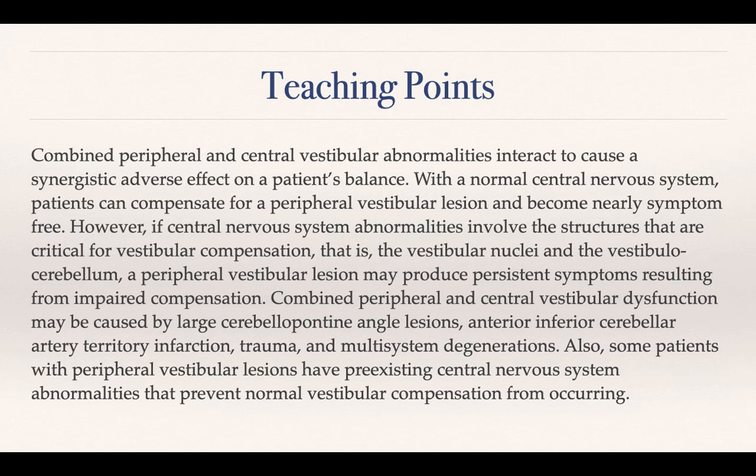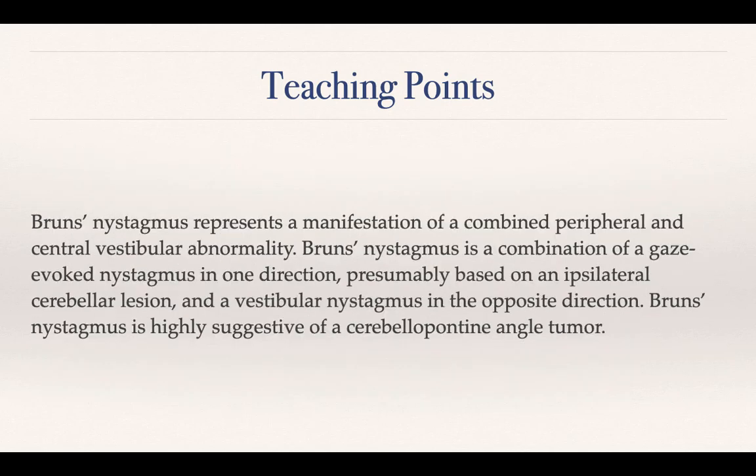Combined peripheral and central vestibular dysfunction may be caused by large CP angle lesions, AICA (anterior inferior cerebellar artery) territory infarction, trauma, and multi-system degenerations. Okay, these are the things to keep in mind when there is a combined central and peripheral vestibular dysfunction. Also, some patients with peripheral vestibular lesions may have pre-existing central nervous system abnormalities that prevent normal vestibular compensation from occurring. Bruns nystagmus represents a manifestation of a combined peripheral and central vestibular abnormality.